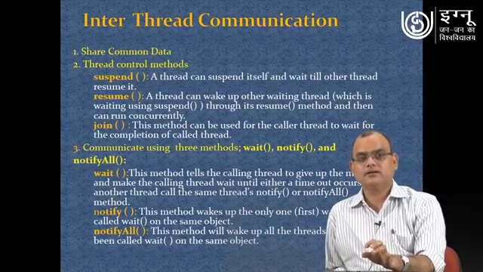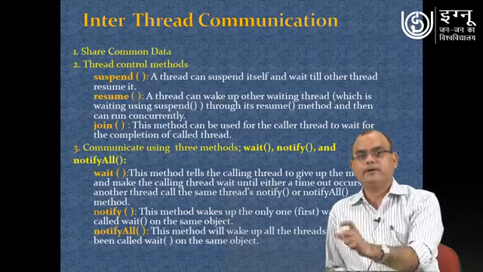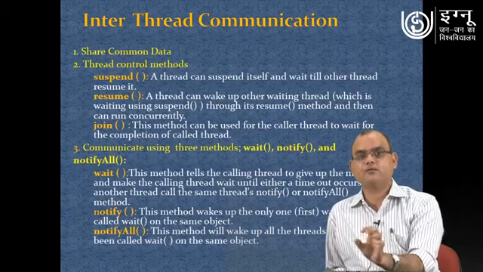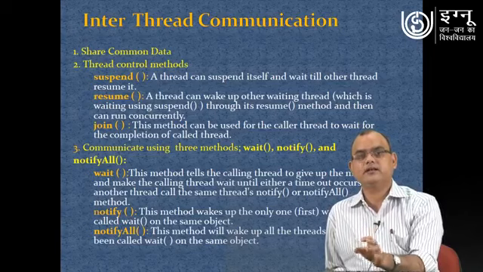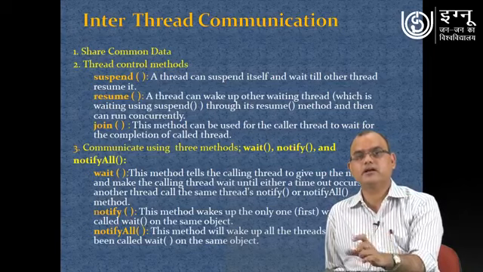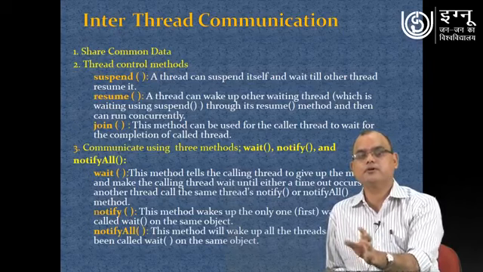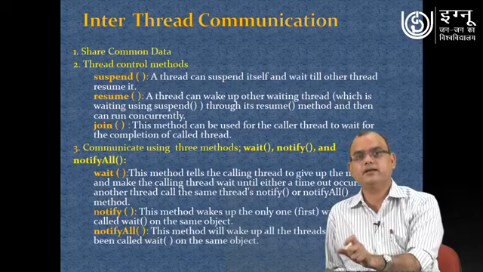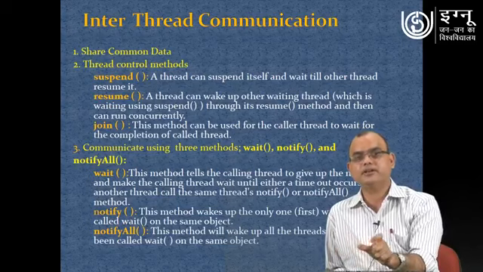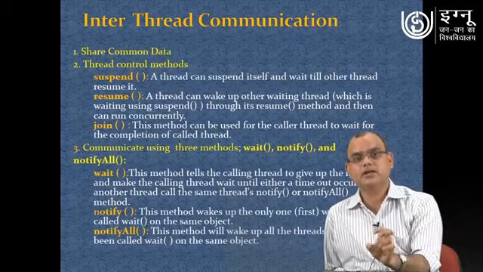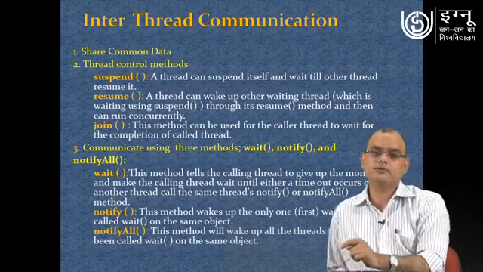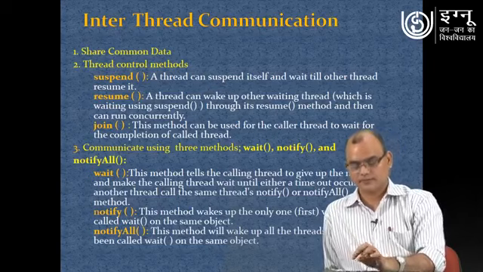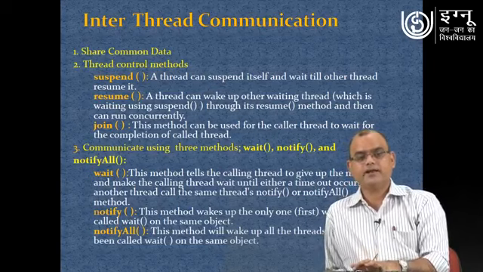Next is communicating between threads using the wait and notify methods. If you want to put a particular thread on wait, you can apply the wait method, and then if you want to bring that thread out of the wait and make it ready, you can use notify or notifyAll. Notify means you will be notifying a specific thread only, and notifyAll means you will be notifying all the threads which are in wait state.